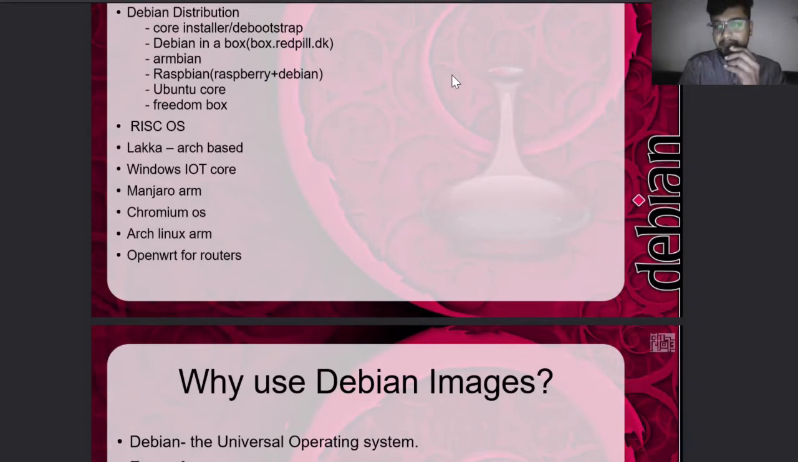So with FreedomBox you can use Mumble, you can decentralize a whole city, whole village, so that people use free VoIP calls, voice services, all these things. So we have a few other OSs like RISC-OS, Lakka, Arch-based OS, and some Windows stuff, Manjaro, Chromium, and OpenWRT. Yeah, it's a minimal OS for routers. Routers have a very small amount of memory. So OpenWRT is an open source router configuration.